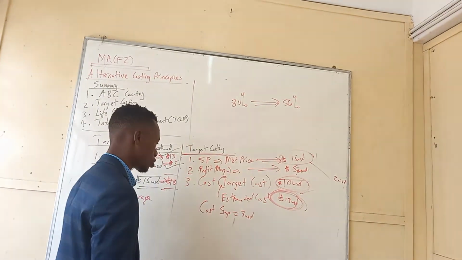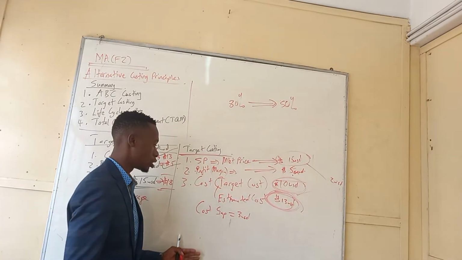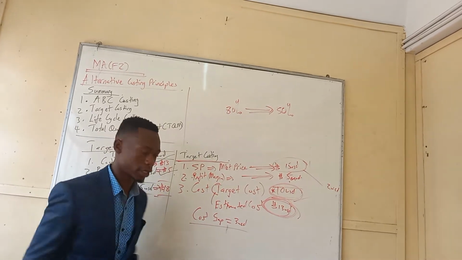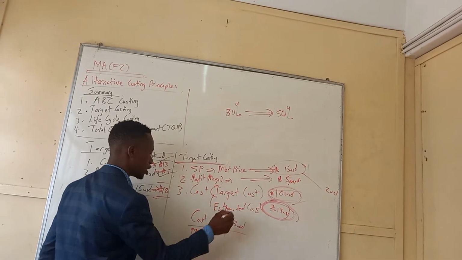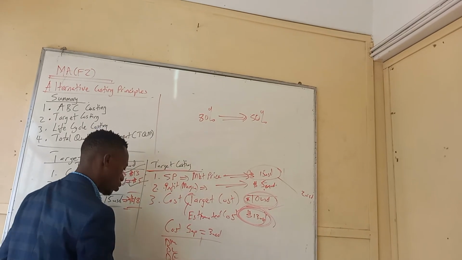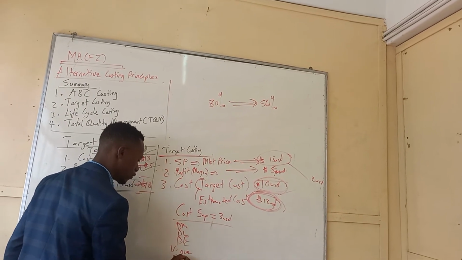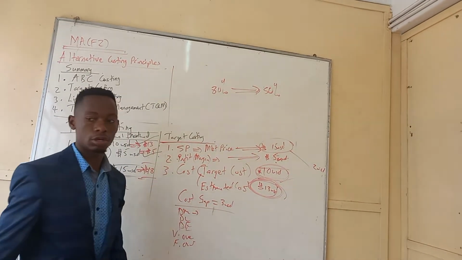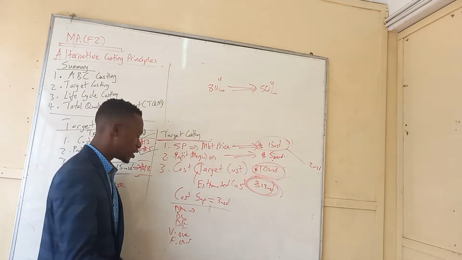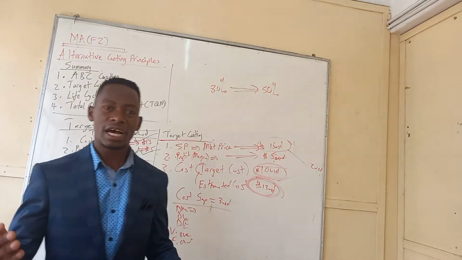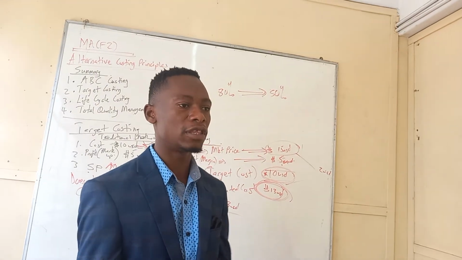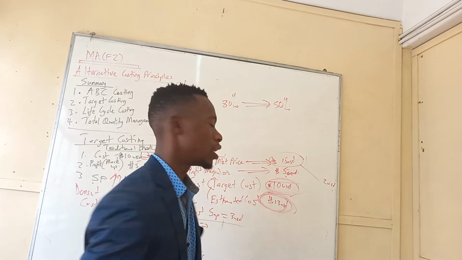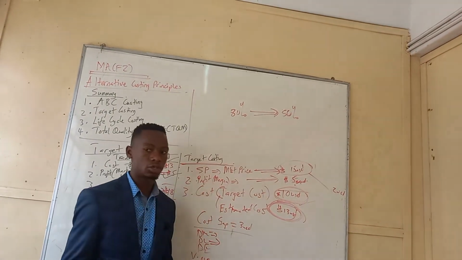So how do you close the cost gap? There are so many ways to close the cost gap, so many ways to reduce the cost. So you need to review the breakdown of the cost. Maybe look at the direct material, the direct expense, direct labor, look at other variable overheads, other fixed overhead costs. Look at them and try to reduce the cost. For example, if it's the direct material, reduce the number of components, right? Try to cut out non-value added items. There are some things that don't add value to your product, but you incur the cost on them. Reduce those things.